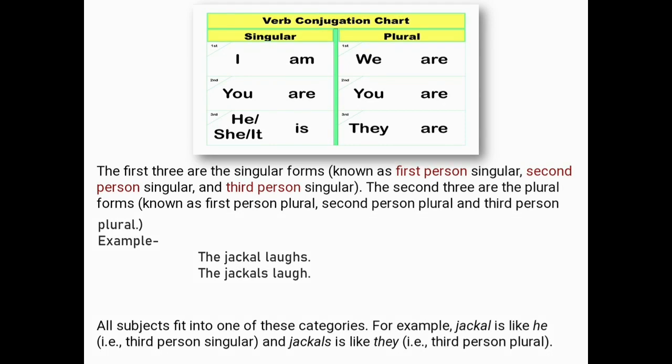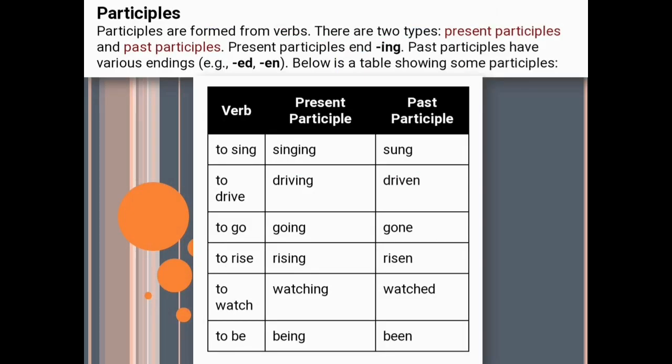Participles. Though participles are related with verbs, I am giving you some information regarding them. Participles are formed from verbs. There are 2 types, present participles and past participles. Present participles end in ing and past participles have various endings like ed, en. Below is a table showing some participles. Here we have a table with the verb in its present and past participle.